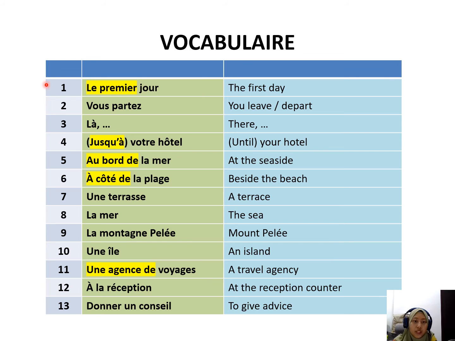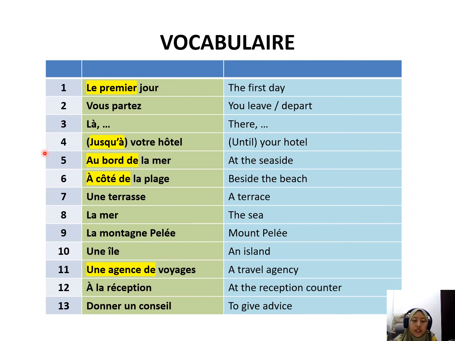So the first one here, le premier jour. Second one, vous partez. Third one, là. Fourth one, jusqu'à votre hôtel.